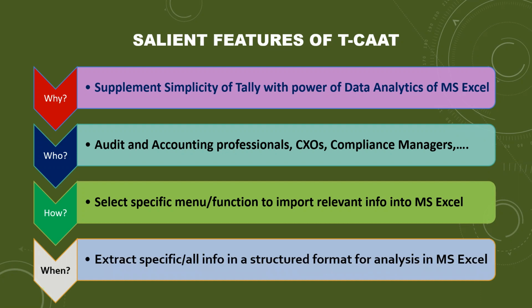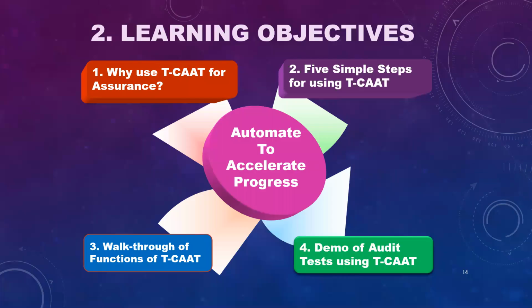When to use it? Whenever you want to extract all the daybook transactions or any specific details. For example, you want, let's say, ledgers of all the accounts under indirect expenses, or you want details, ledgers of, let's say, TDS account. So you can extract specific details or all the details. You can also query and get data based on specific functions. For example, you want to pick up all cash transactions where the amount is greater than 10,000. It's also possible to extract those details only from Tally to Excel.